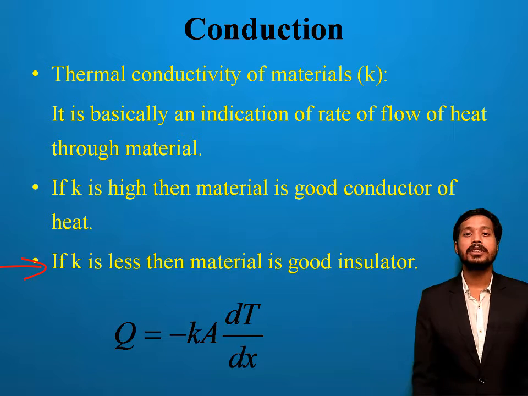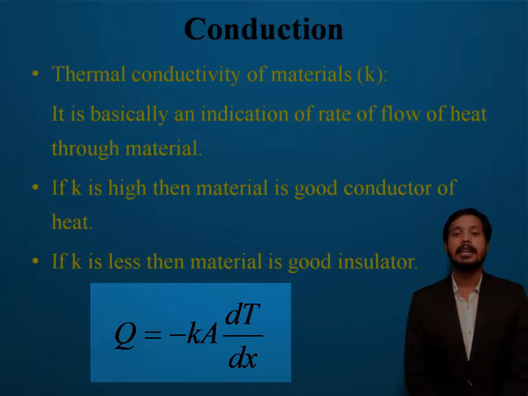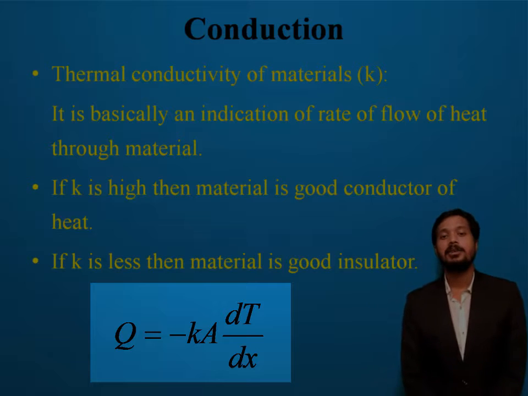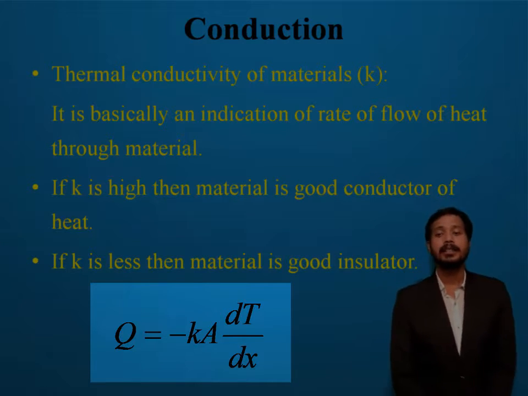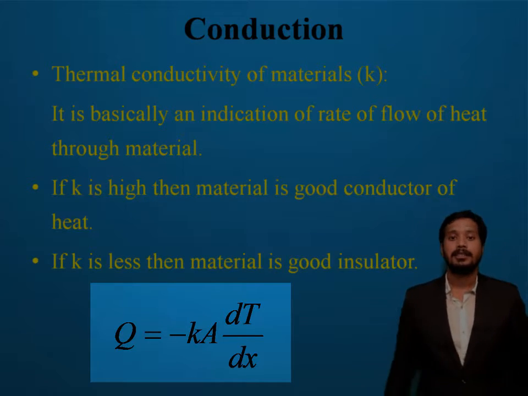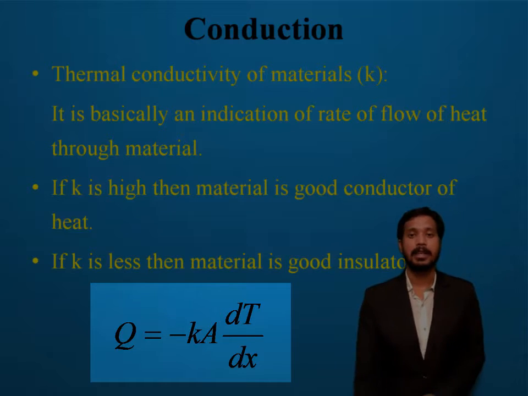The formula behind conduction is Q equals minus KA dT/dx. If the values of A, dT and dx are each 1, then the value of K will be nothing but Q. That is how I can define K.